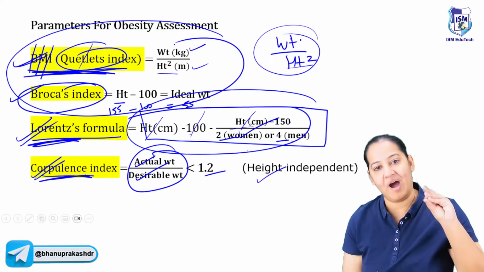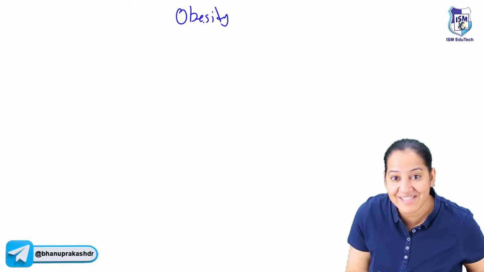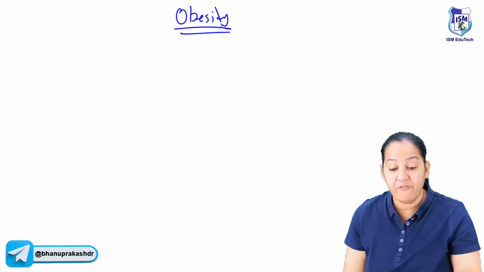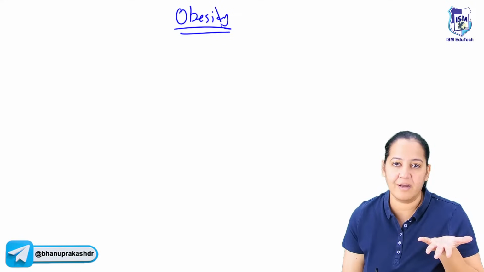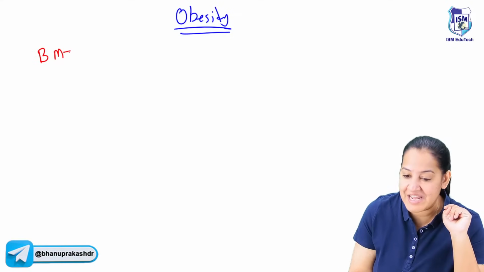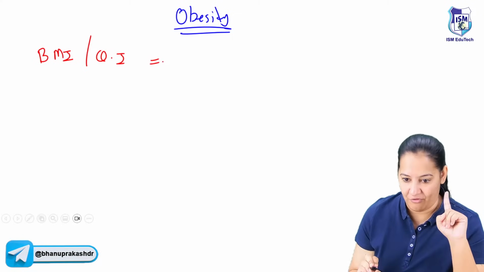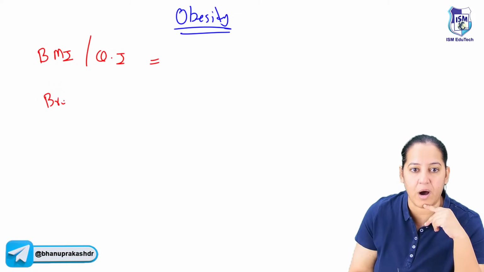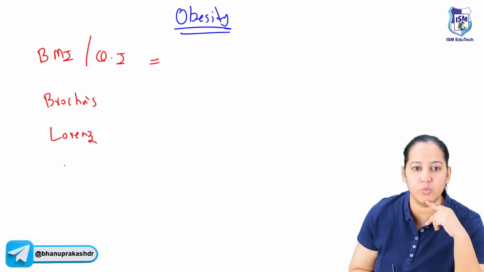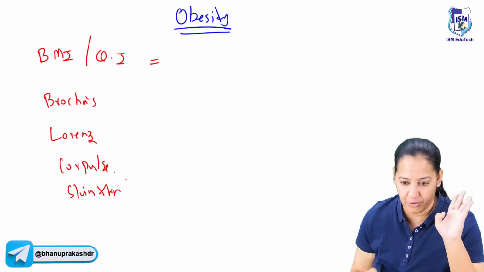So I taught you 5 measures of obesity. What are the 5 measures of obesity? The best is only one. If you can learn all 5, it's good. If you can't learn all 5, learn one. BMI. Learn the best one, internationally accepted. BMI, also known as Quetelet index. You know the formula. The second one is the Broca's. The third one is the Lawrence. The fourth one is the corpulence. And the last one is the skin thickness. I have taught you the formula of all of them.